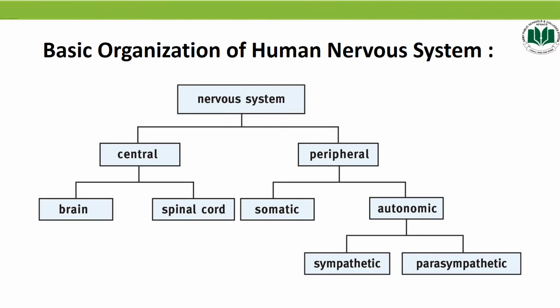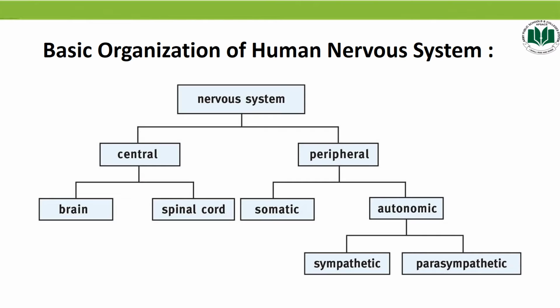What is the function of the brain? Brain are going to receive all the sensory information and initiate the responses, and also store the memories and generate thoughts and emotions. And what is the function of spinal cord? Spinal cord basically conducts signals from the brain and control the reflex activities.